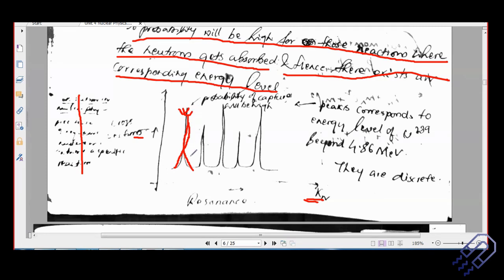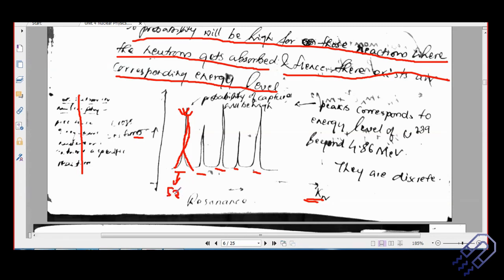So what do these points represent? These points might represent the levels at which the energy exists, or the energy levels in general. Let's say, for example, 4.86 is there because of the Q value, and beyond 4.86 let's say I have an energy level at 2 which exists.